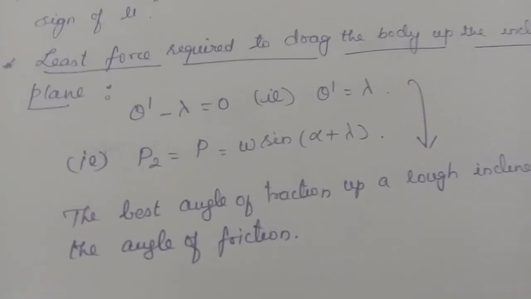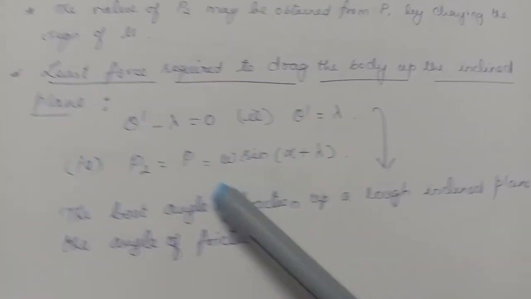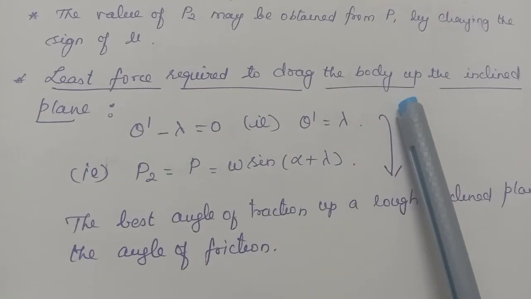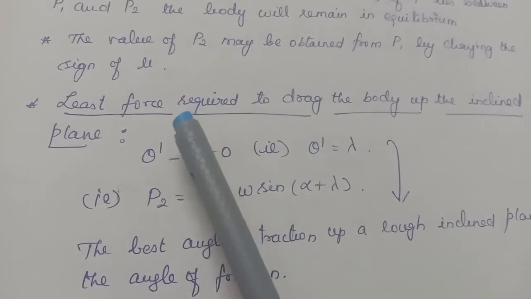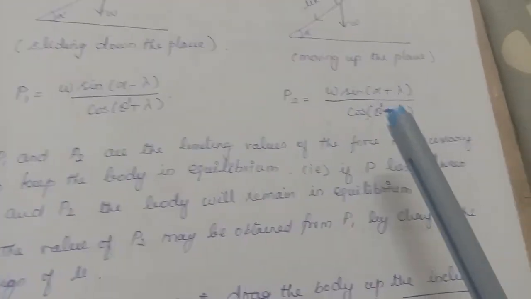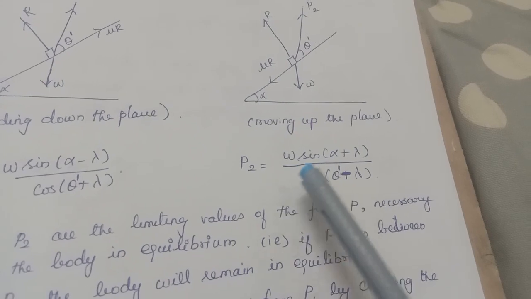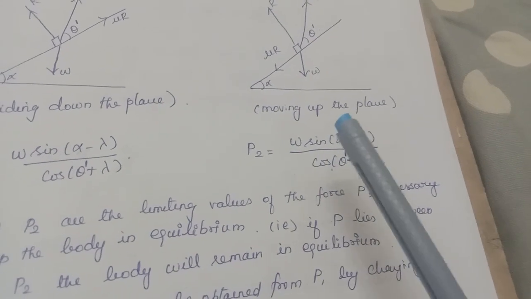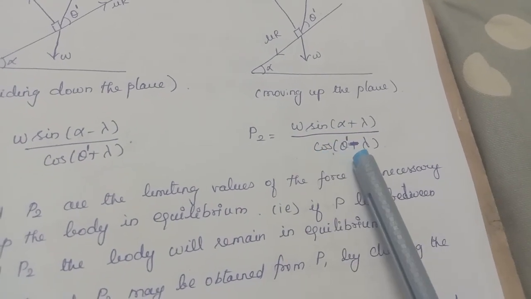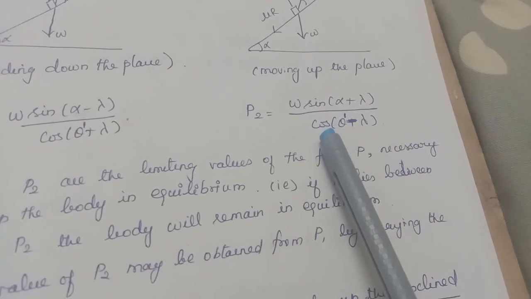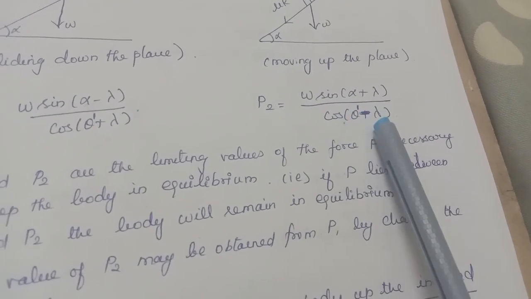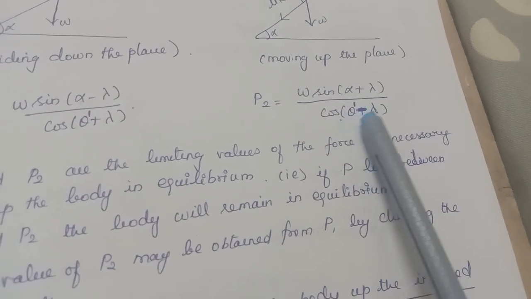Then this is a practical question. What is the least force required to drag a body up the inclined plane? In a similar case, what will be the least force required? Least force required to move the body upwards means we have to take this one. This will be least when the denominator is maximum. When will you have the maximum value for cos? When it is equal to 1. The value of cos is equal to 1 when the angle is 0.